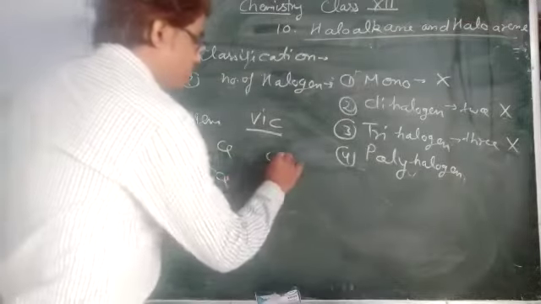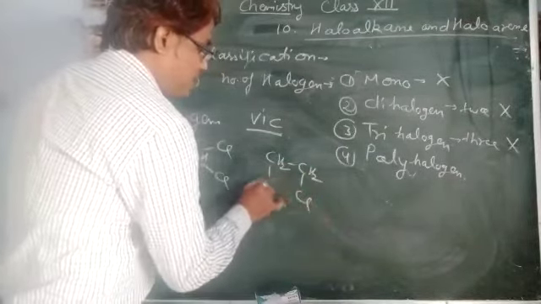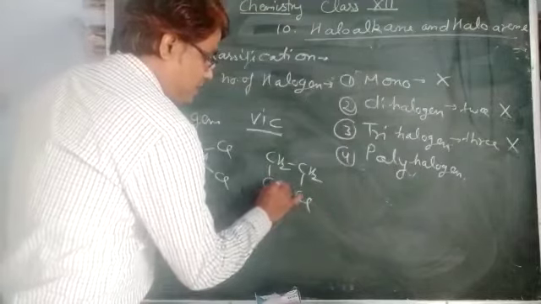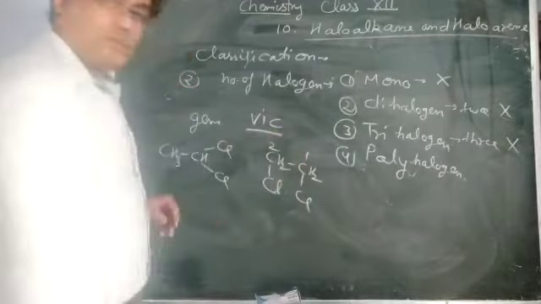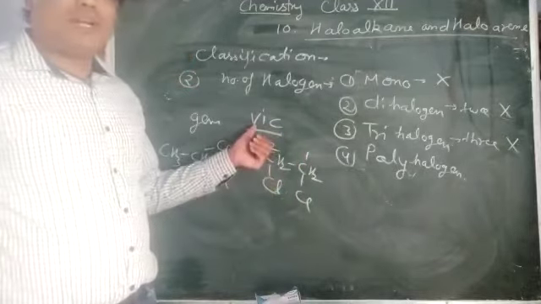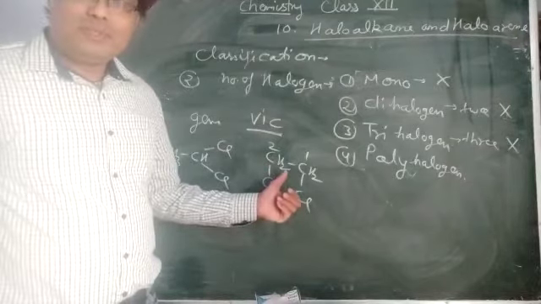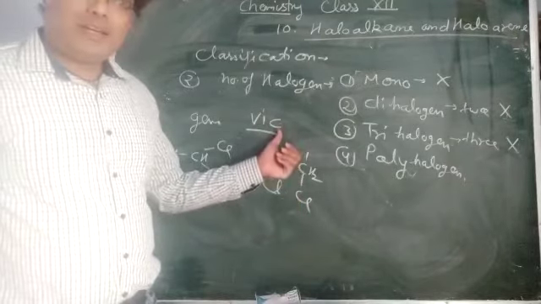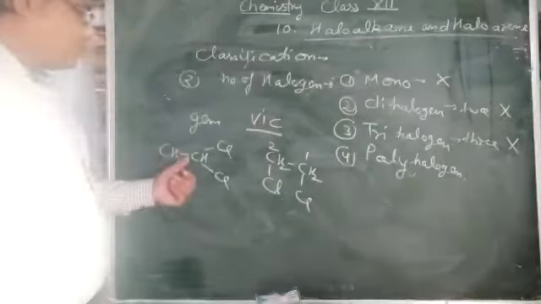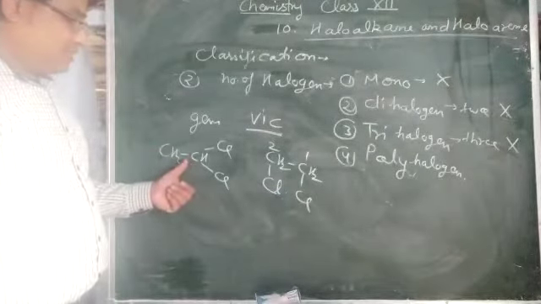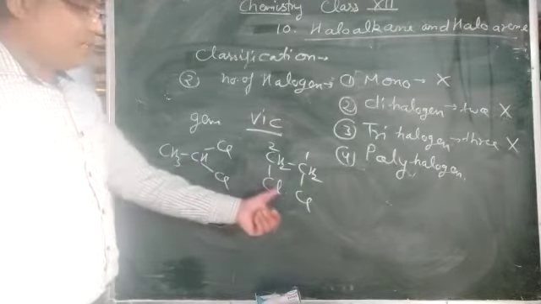And if these two halogen atoms are present on nearby carbon atoms, that is, on carbon 1 and 2, then that is a vicinal dihalide. That example is 1,2-dichloroethane. The first one is also called ethylidene chloride, and this one is ethylene dichloride.